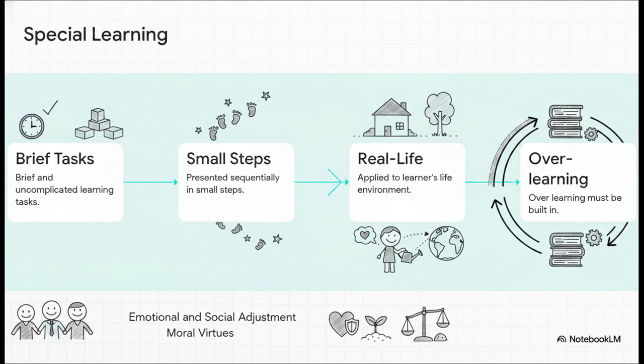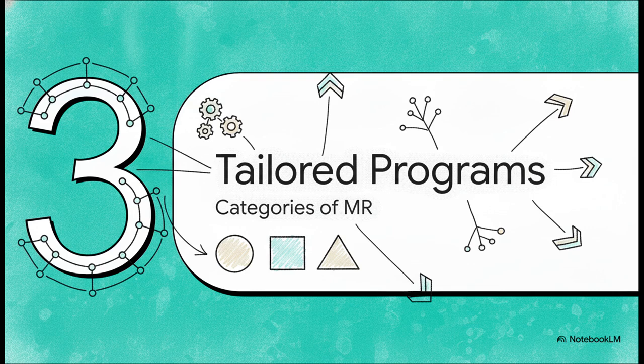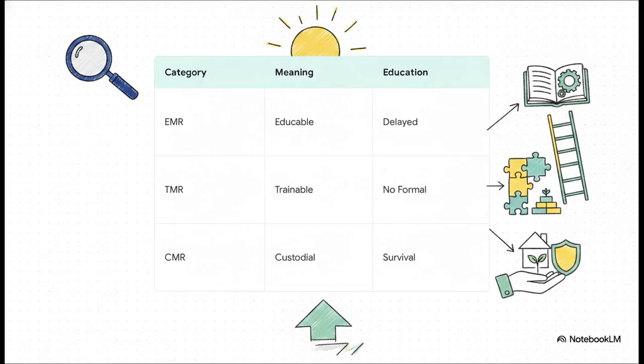But beyond just the academics, the source emphasizes that these environments focus heavily on emotional and social adjustment. The primary goal is really to instill moral virtues and desirable personal habits above all else. Section 3. Tailored programs by category. So within these special schools, it is definitely not a one-size-fits-all approach. Training is dictated by a strict taxonomy. Children are grouped specifically based on the degree of severity of their retardation.